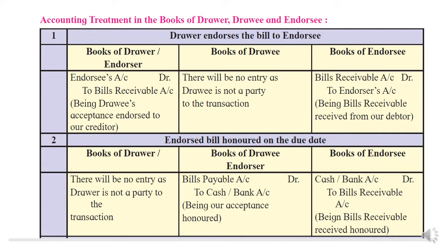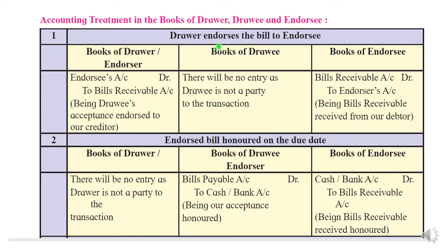Let's see the journal entries for these, students. Accounting treatment in the books of drawer and drawee. Students, let me tell you from the exam point of view, you just remember the entries of drawer and drawee only. No entry of endorsee. It won't be asked in the exam, only in a rare case it will be asked. Otherwise you have to just remember the journal entries of the drawer and the drawee.